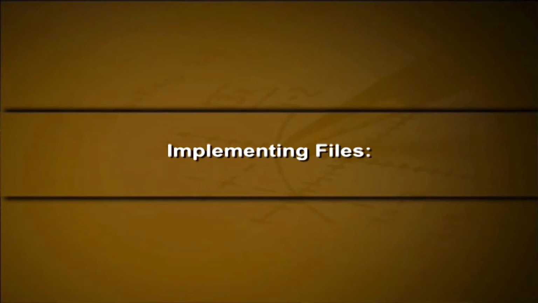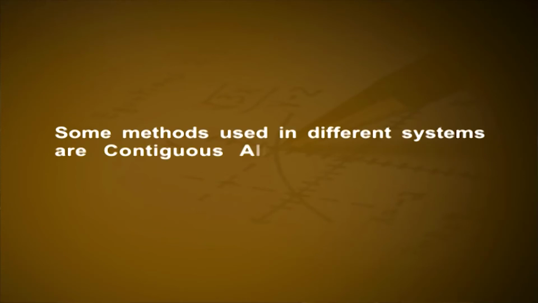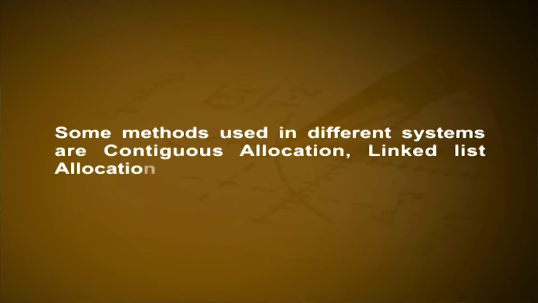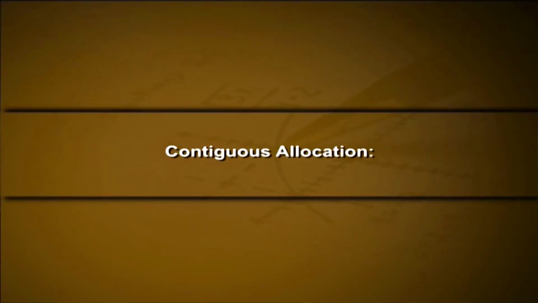Implementing files. The main issue in the implementation of file storage is keeping track of which disk blocks go with which file. Some methods used in different systems are contiguous allocation, linked allocation and inode. Contiguous allocation. In this scheme, each file is stored as a contiguous block of data on the disk.